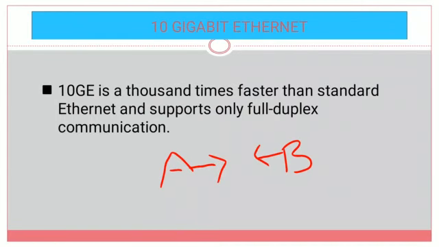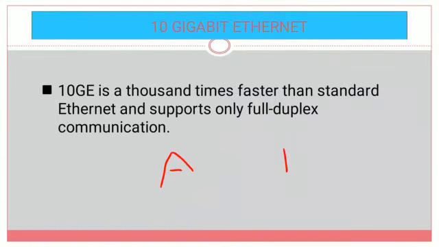Next, coming to the types of implementations: when connecting the devices, what topologies are used? Here we use two different types of topologies.